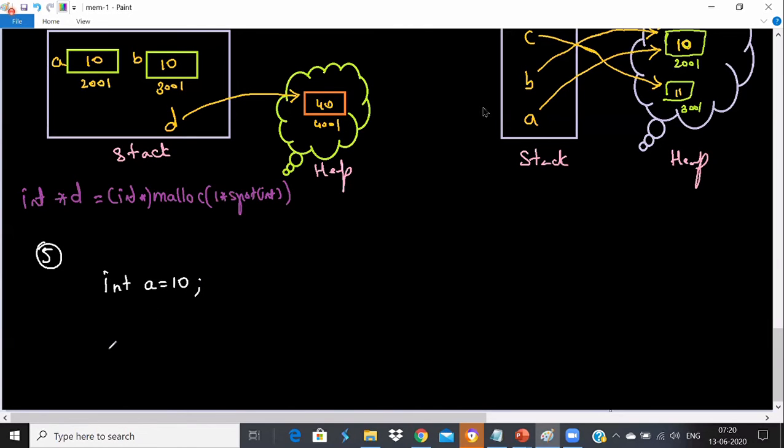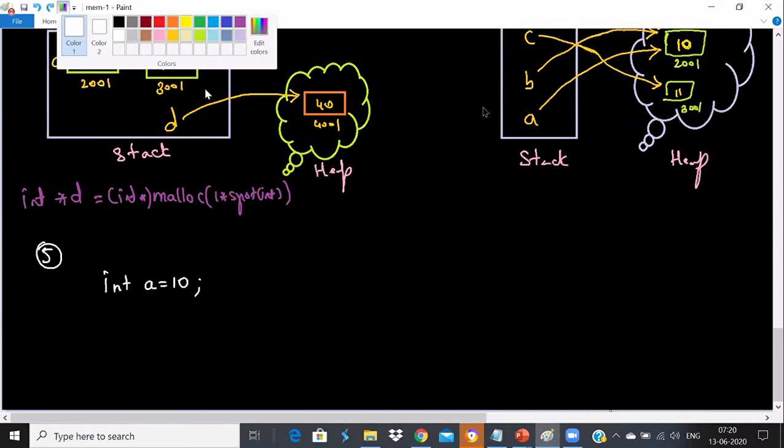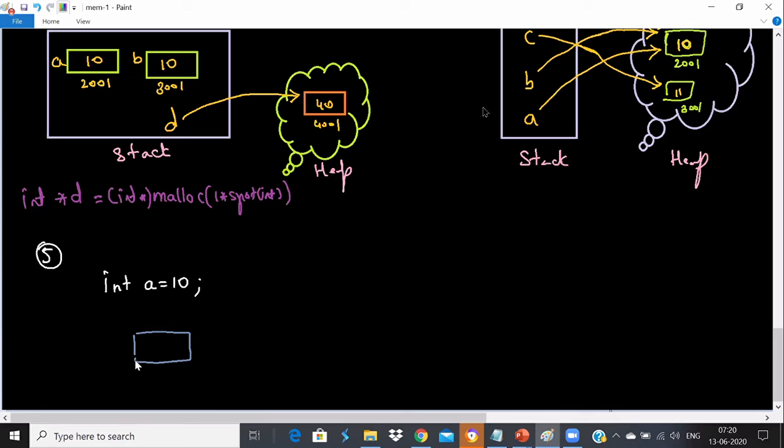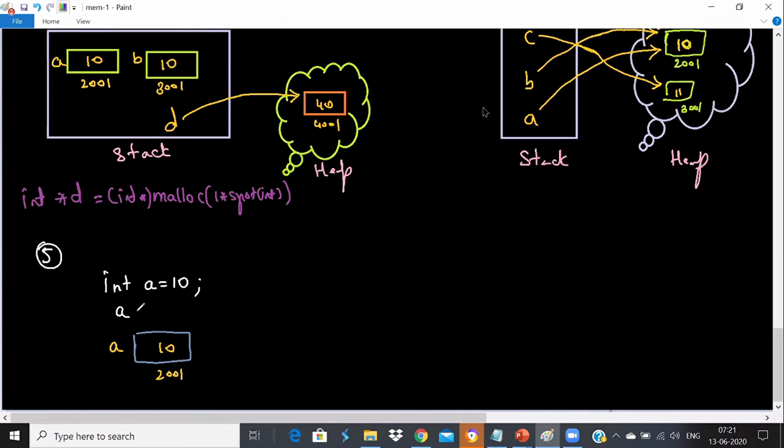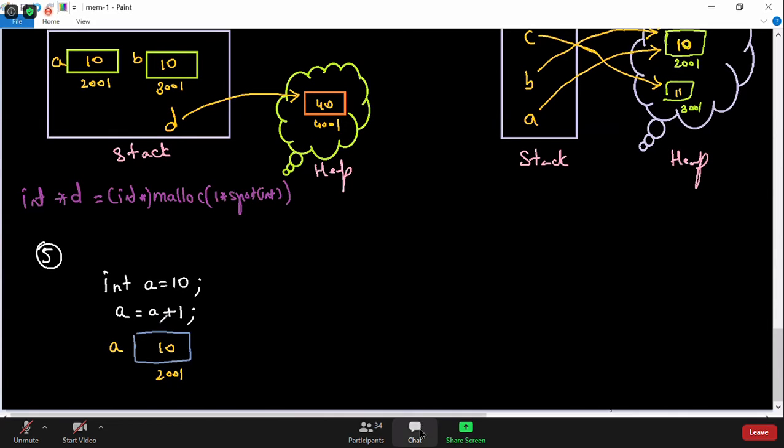Now we all know that in stack a block gets created for 2 or 4 bytes with a variable name called A and with a value called 10, with some address here. This is what happens when I create it. And next line, when I say A is equal to A plus 1, can someone explain what happens now?